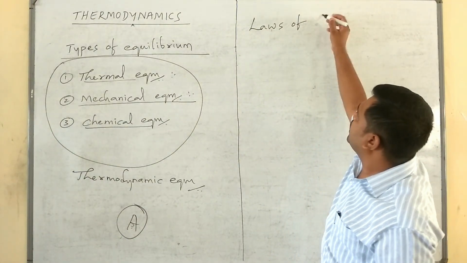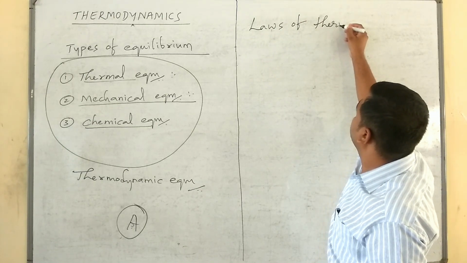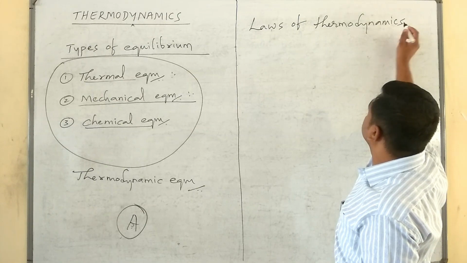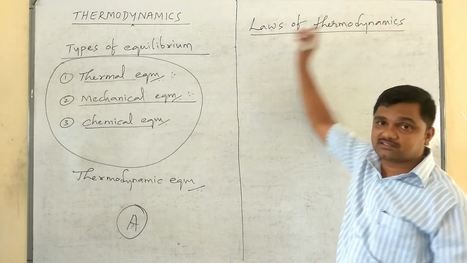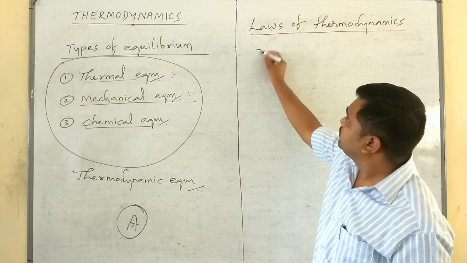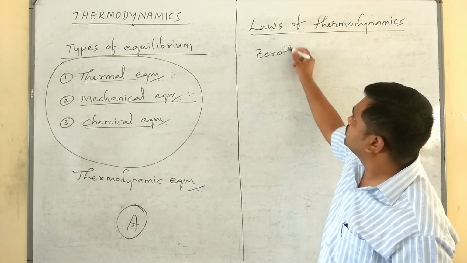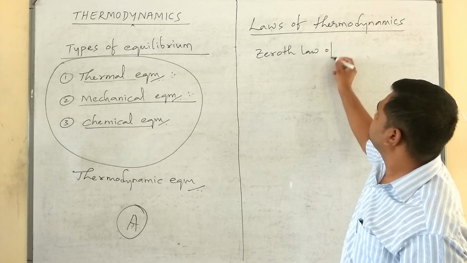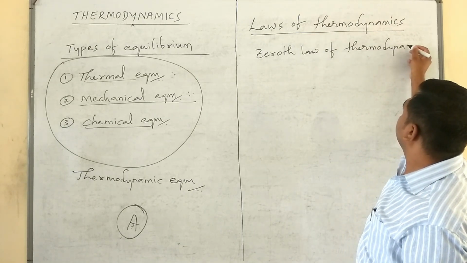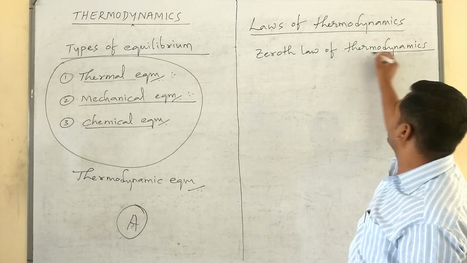Next, let's come to the laws of thermodynamics. First one, usually we say, the zeroth law of thermodynamics.